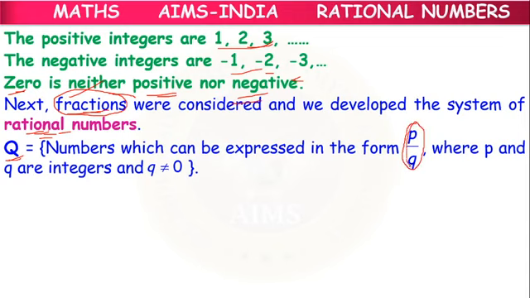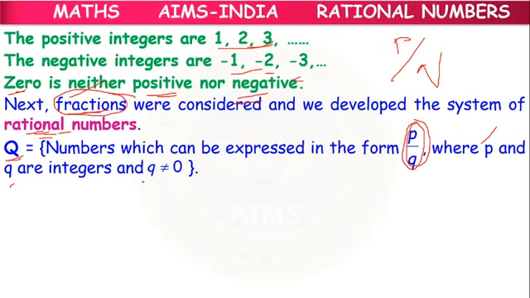The numbers which can be expressed in the form of p by q are called rational numbers, where p and q are integers. It may be a positive integer or a negative integer, but it should be in the form of p by q.